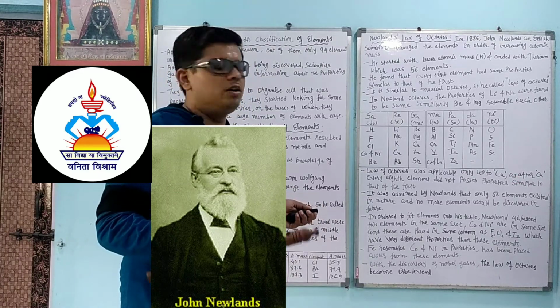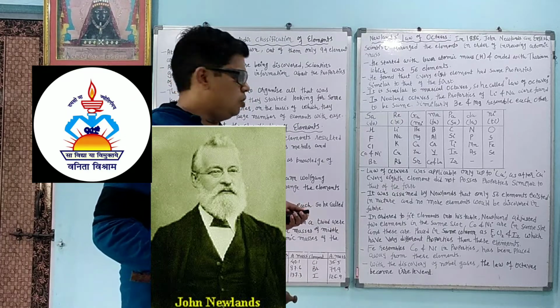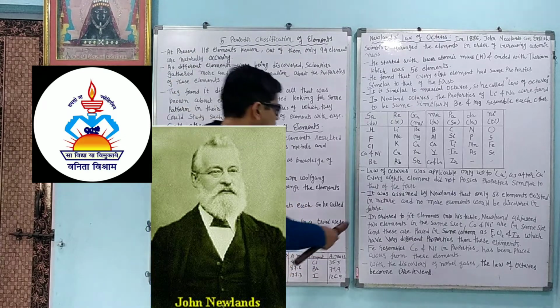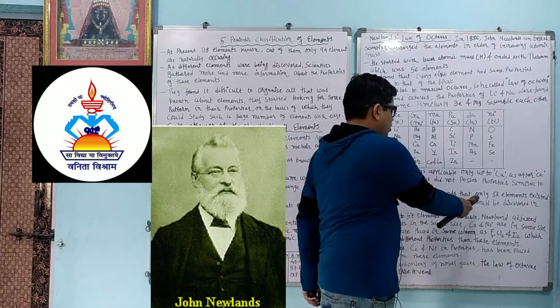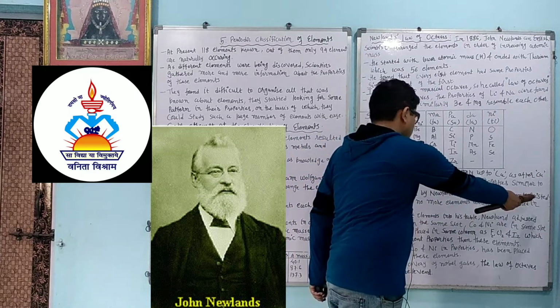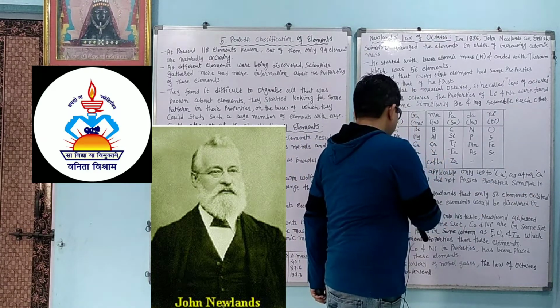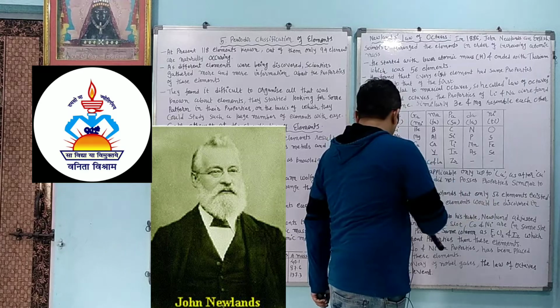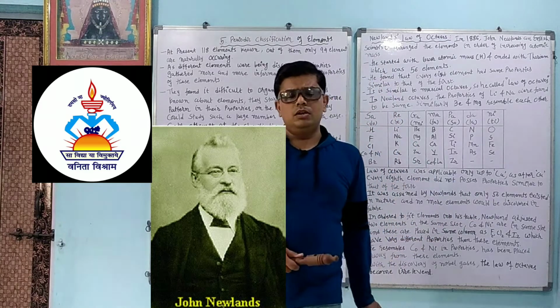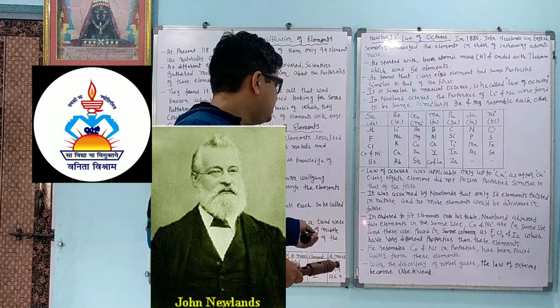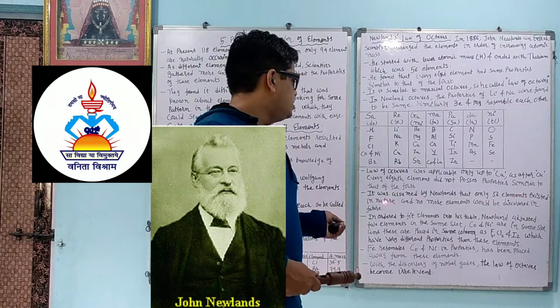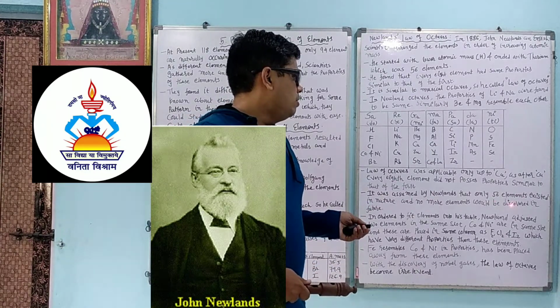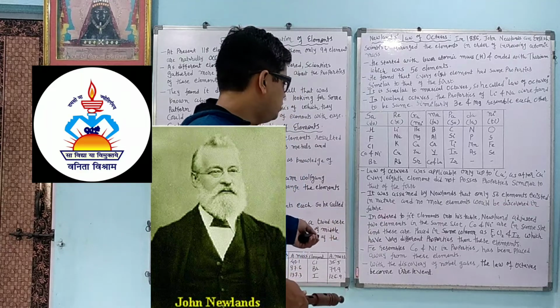As research went on, they found something new. It was assumed by Newland that only 56 elements existed in nature and no more elements would be discovered in the future.